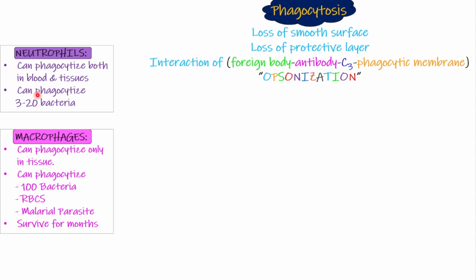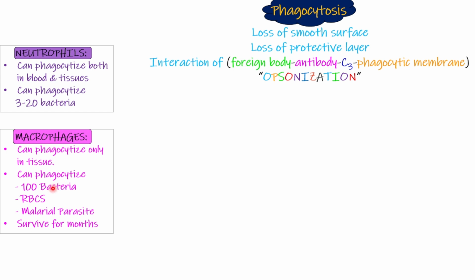Neutrophils can phagocytose 3 to 20 bacteria, whereas the macrophages can phagocytose hundreds of bacteria. So macrophages are the main phagocytosing cell, whereas neutrophils can just phagocytose 3 to 20 bacteria.